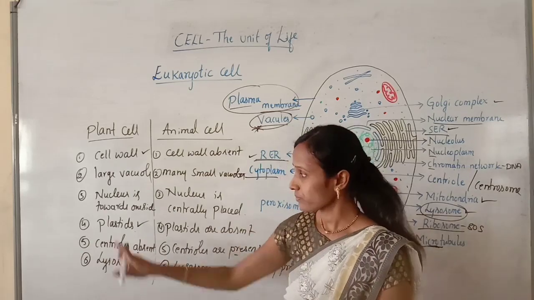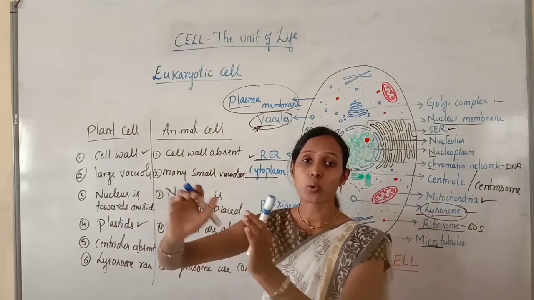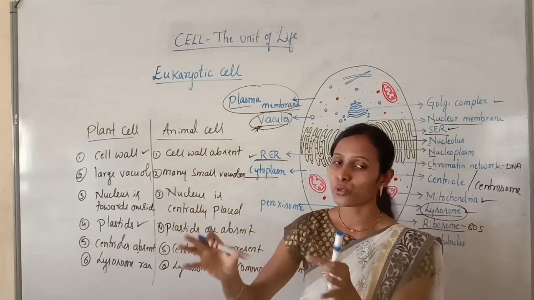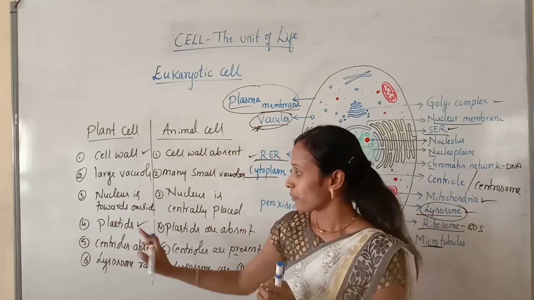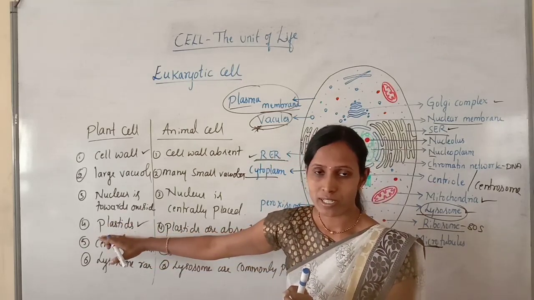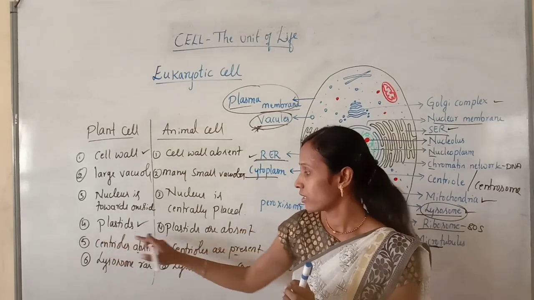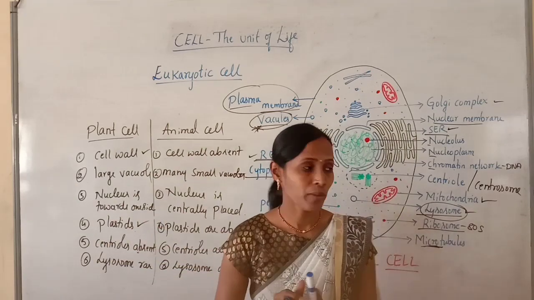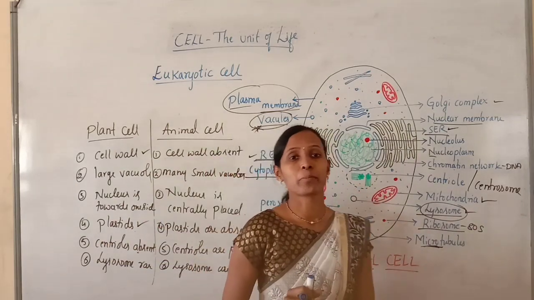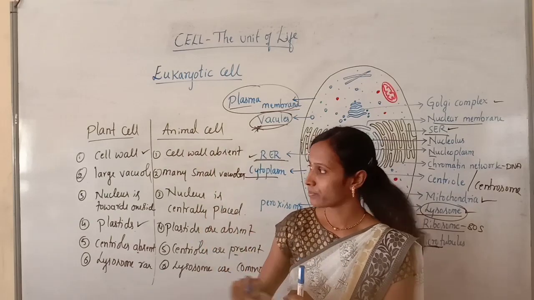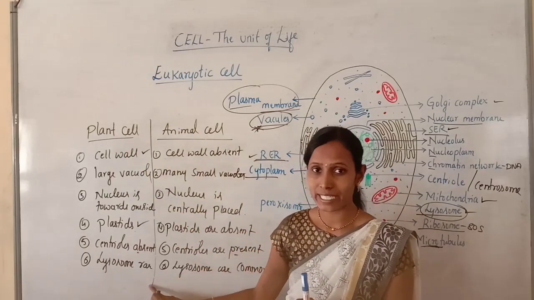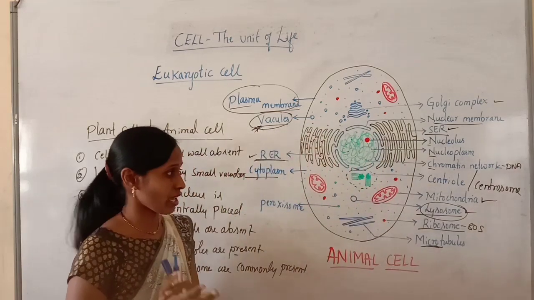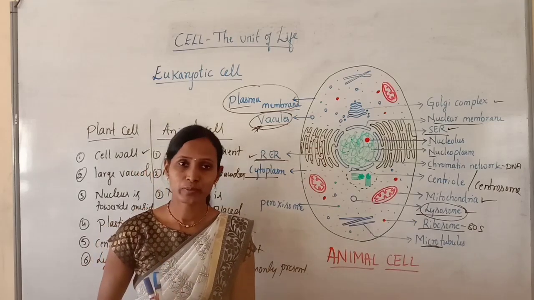small vacuoles. Here, the nucleus is towards one side because of the presence of large central vacuole, but in animal cell, nucleus is located in the center. Then, in plant cell, plastids are present, especially chloroplast is present in plant cell, but plastids are completely absent in animal cell. And in plant cell, the centrioles are absent and they are present only in case of animal cell. And in plant cell, lysosomes are usually rare, but they are commonly present in animal cell. These many differences are enough for plant and animal cell.